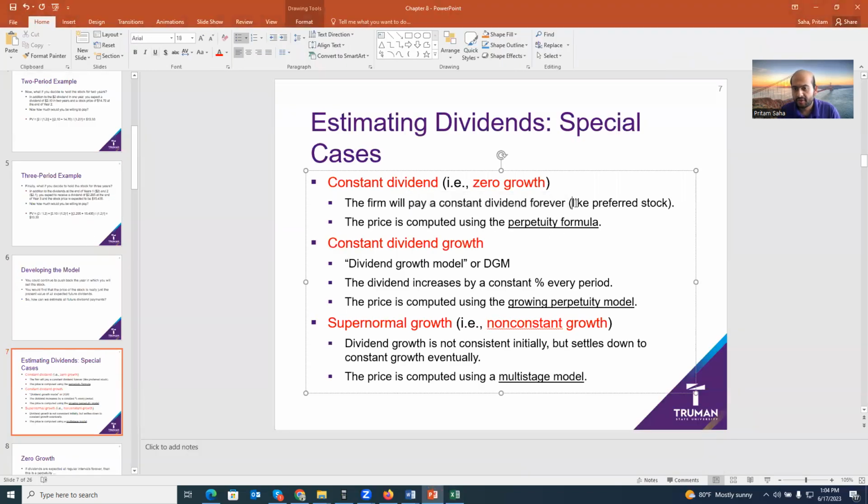This is an example for preferred stock, because preferred stockholders do not enjoy growth in the dividend. Their dividend is fixed, like interest payment in a bond.